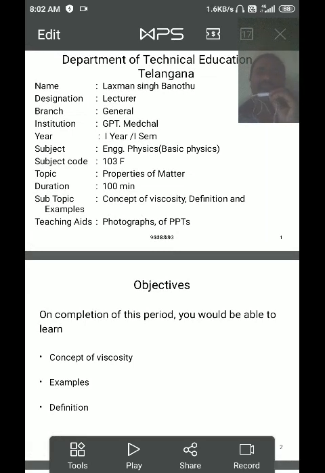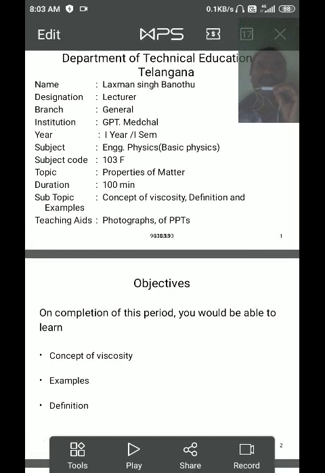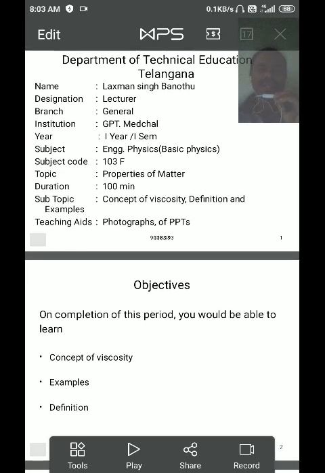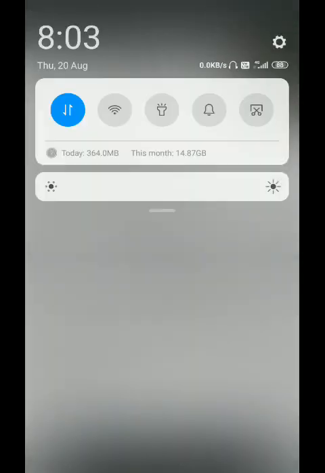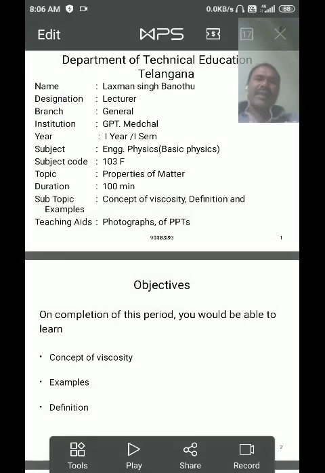What does capillarity mean? It is a phenomenon in which the liquid rises or falls when a capillary tube is immersed vertically in a big liquid. Capillarity means the phenomenon in which the liquid level is depressed below or rises up when the capillary tube is dipped vertically in water or in a liquid.